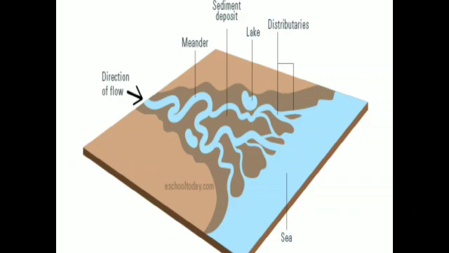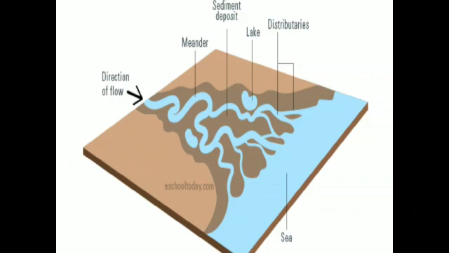So the V-shaped valley is formed, and waterfalls are found. Then in the mature stage of a river, the slope becomes gentler and the river becomes much wider as it is joined by many tributaries. The river is also carrying a load that has been eroded from further upstream. So the meanders are formed.